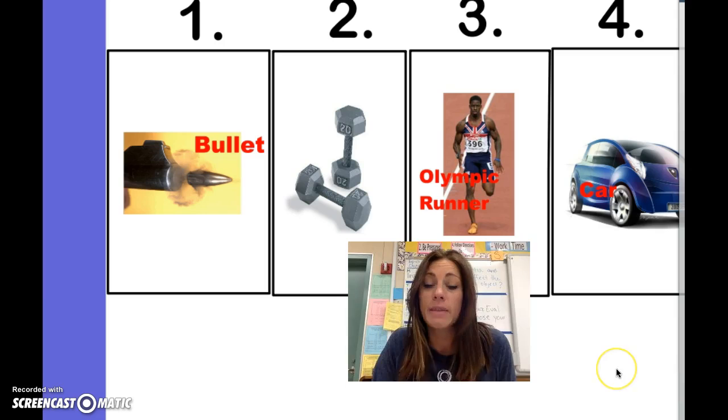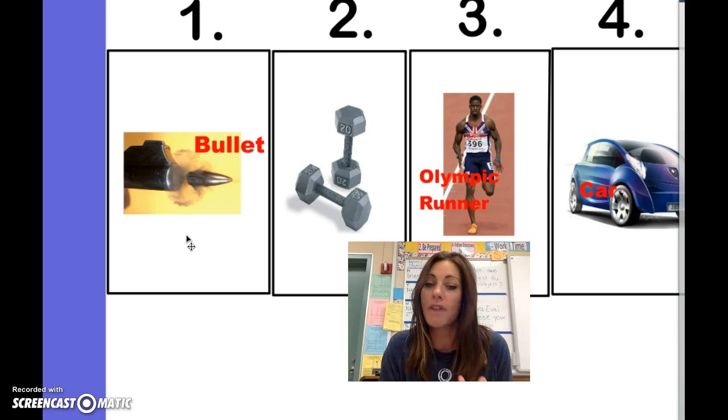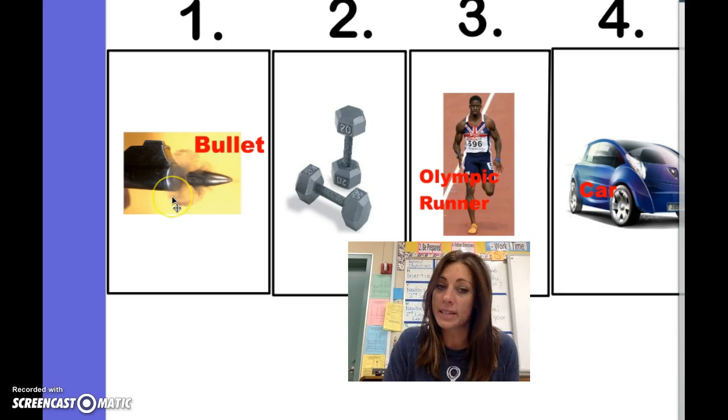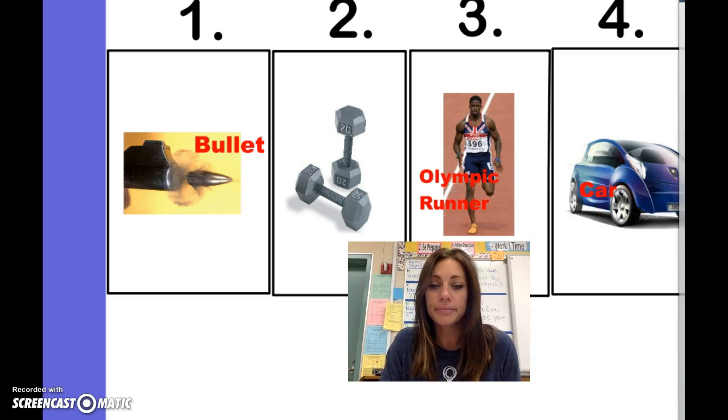Now, the most common mistake that people make here is that they think that the bullet has the most inertia because it goes fast. But the reason why it can go fast is because it has only a little bit of inertia. It is easy to make a bullet go really fast. But with a car, it is hard to make a car go really fast. You need a big engine to make a car go really fast. So because inertia is based off of mass, the bullet has the least amount of inertia, and the car has the most amount of inertia.